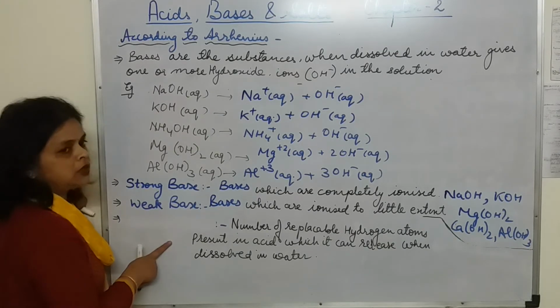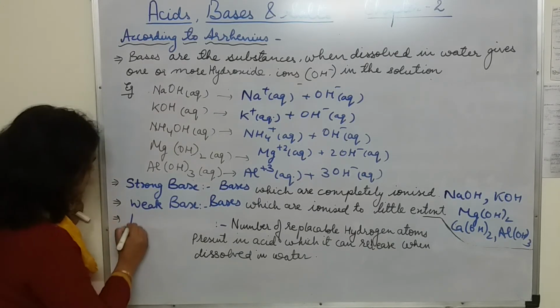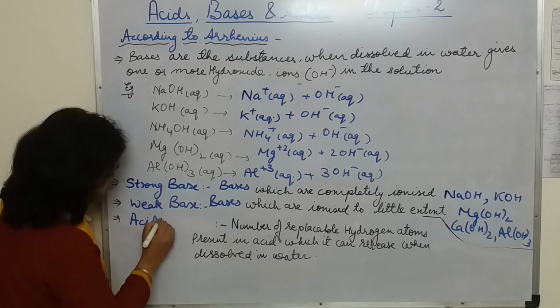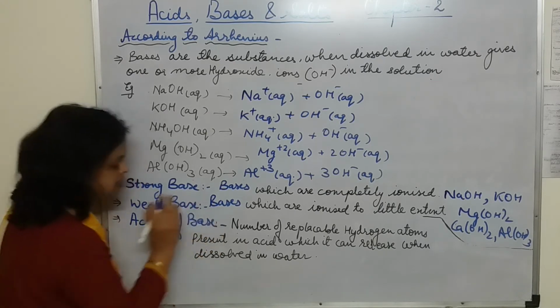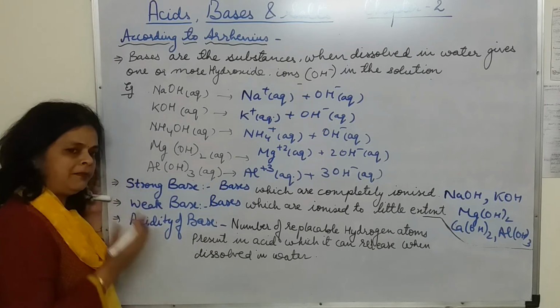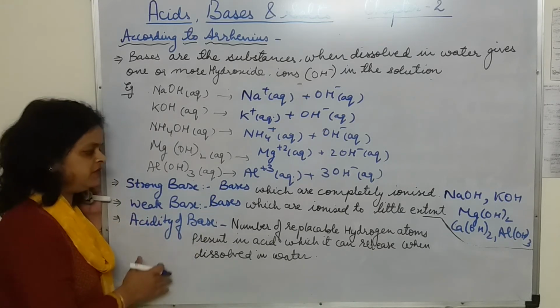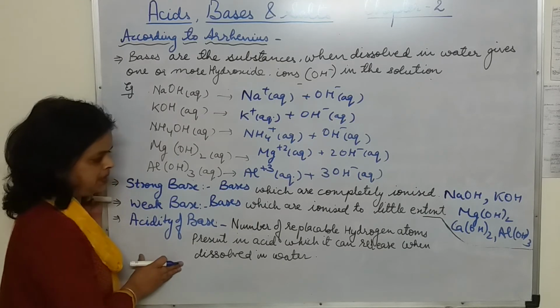Now when we are talking about the base, we will use the term acidity. Acidity of base. In the same way as we defined the basicity of the acid, we are going to define the acidity of the base.